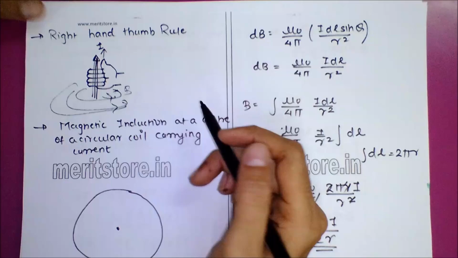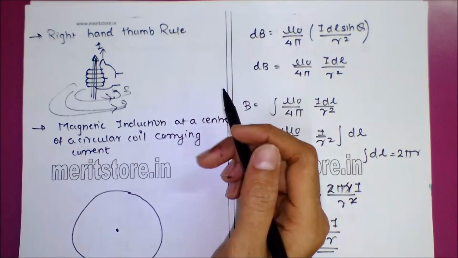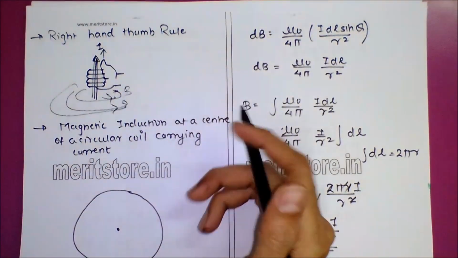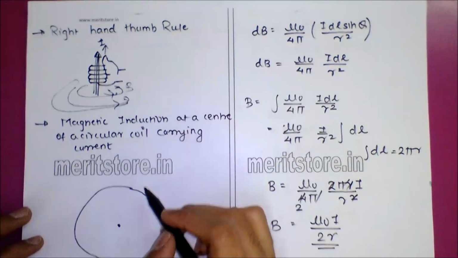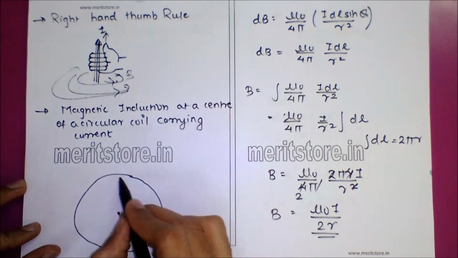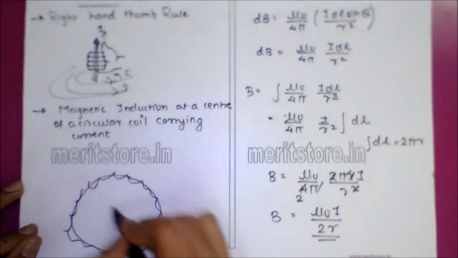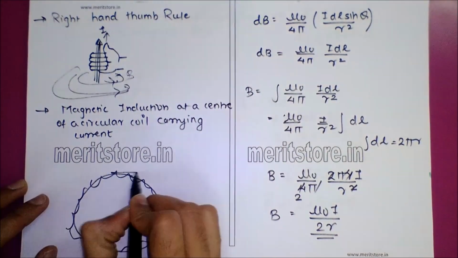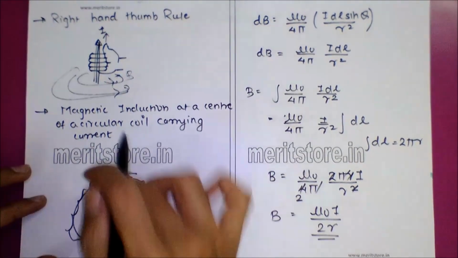Now next we have the magnetic induction at the center of a circular coil carrying current. Here we are having a circular coil which is carrying a current. Suppose I have this circular coil, and I am having current passing through it. I need to find the magnetic induction at the center of this coil. So what we'll first do is divide the coil into small elements, and then we'll sum all the elements.